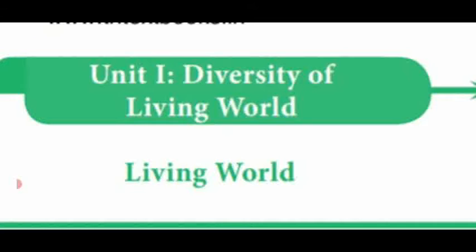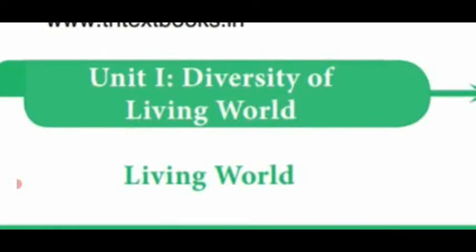Dear students, in the previous video class, we have seen how the living world is classified, and what aspects are taken to classify the living world, that is plant kingdom and animal kingdom. Theophrastus was the father of botany, who classified plants based on morphological character, that is based on the height of a plant. He classified the entire plant kingdom.